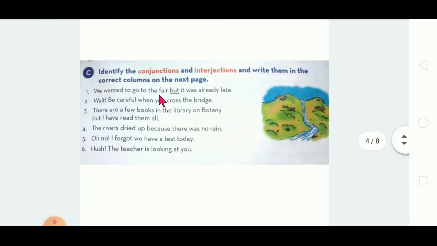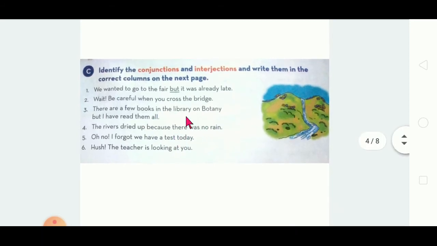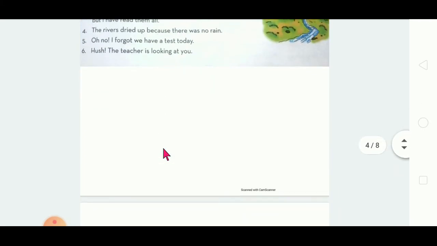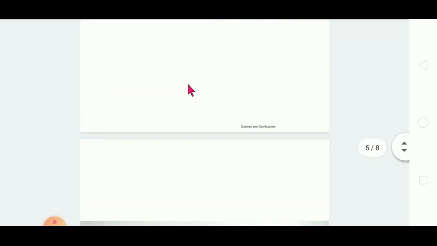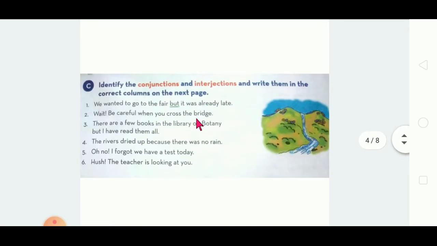Come, let's go for the fourth one. The rivers dried up because there was no rain. So, the rivers dried up is a sentence. There was no rain is another sentence. Both sentences are connected by the word because. So, because is a conjunction, and there is no interjection in this sentence. Right. So, fifth one.